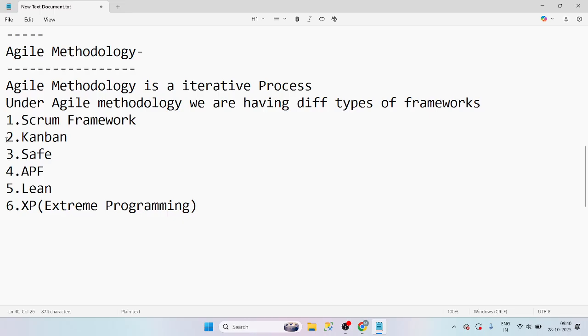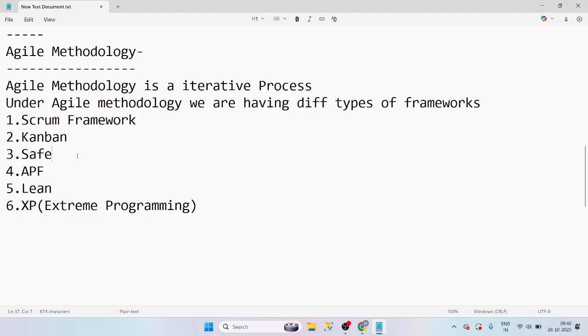In all those things, you have removed two because you don't like those. Now you have the remaining eight, right? What you will do, you will compare all these eight. If you compare all these eight, the number one is Scrum, number two is Kanban, number three is Safe. Like that, you will keep an order, right?